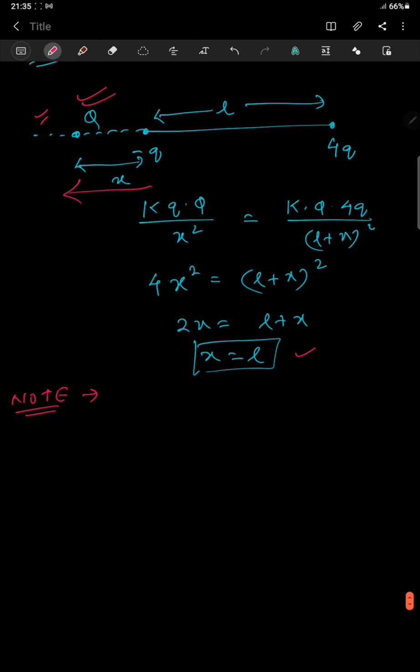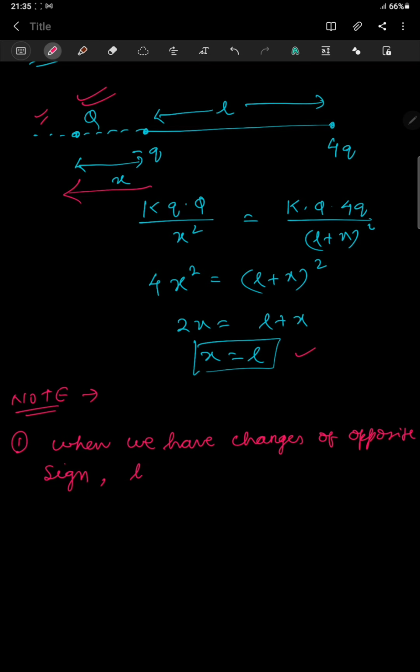So what notes can I make here? Two very important notes I can make. First one, when we have charges of opposite sign, the equilibrium point is towards the smaller charge.